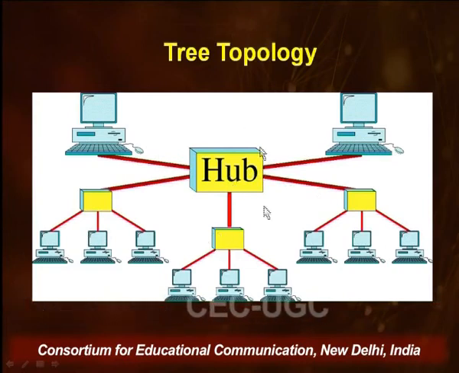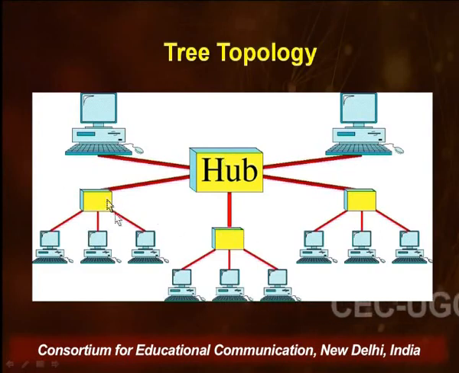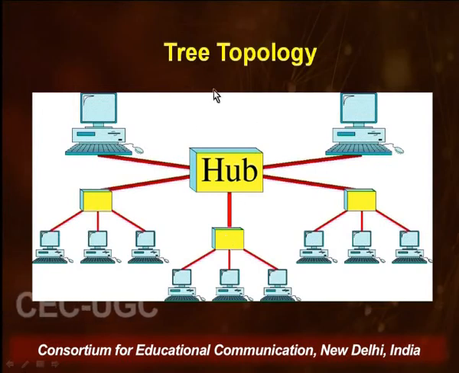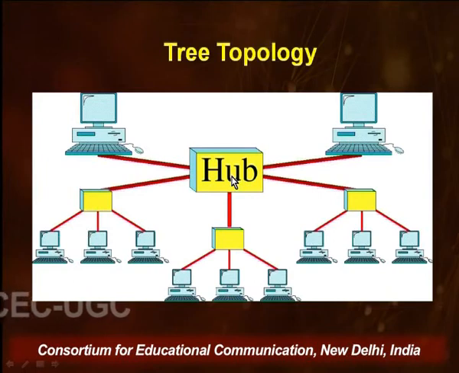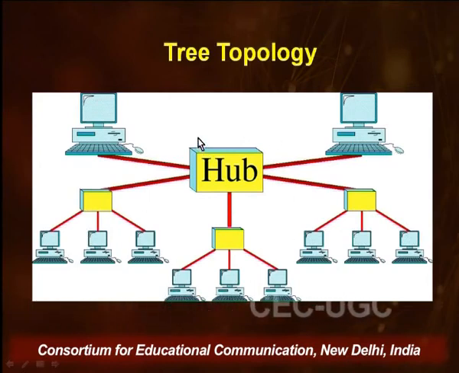No, if I have a hub as the main, then there have to be hubs in the subsequent branches also. If it is a star here, then the subsequent branches also have star topologies. In that case, it is a specialized kind of hybrid topology and it is called a tree topology. So if I start with a bus, then all other branches also have bus. So the same topology but different networks is a tree topology, a special case of hybrid topology.